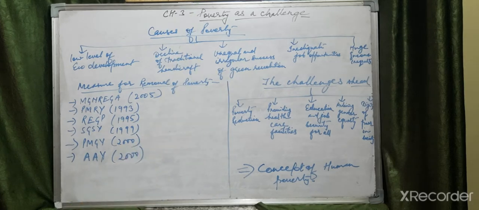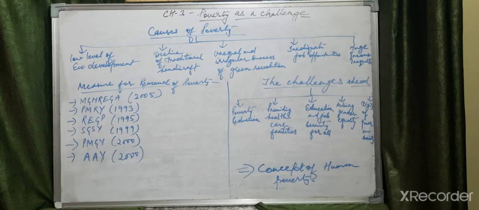The green revolution was implemented on the whole country during the 1960s, but it has not had an equal impact on the whole country, because some of the states got very much benefit from it, like Punjab and Haryana, and the rest of the states are still irregular in getting better results from it. It is not so successful in all the states equally, and that is one of the reasons for poverty.